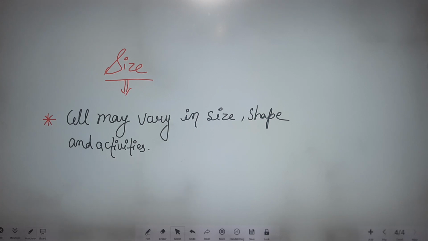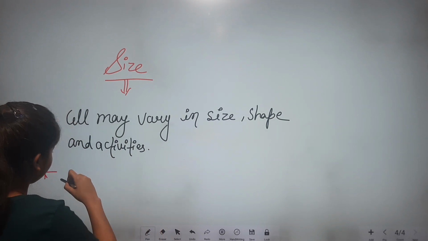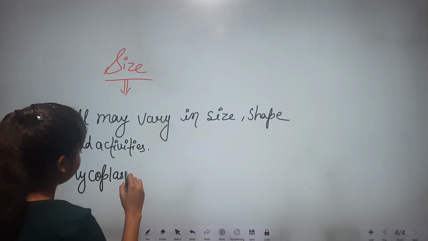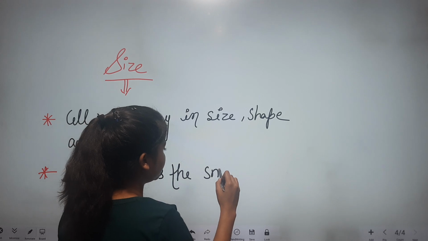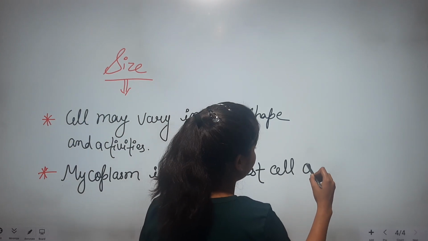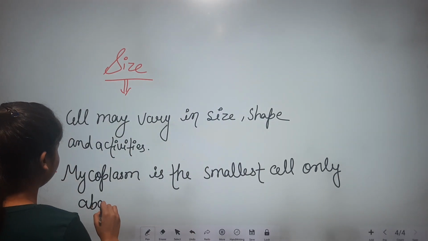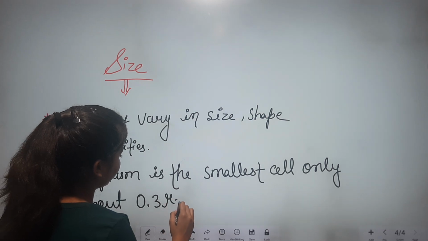Next point is mycoplasma. Mycoplasma is the smallest cell, only about 0.3 micrometer.